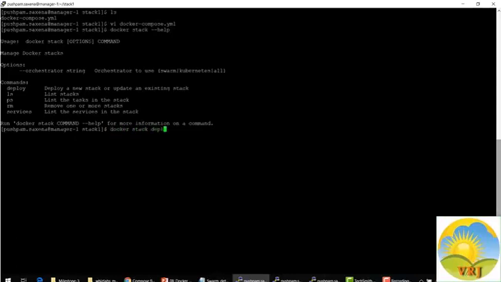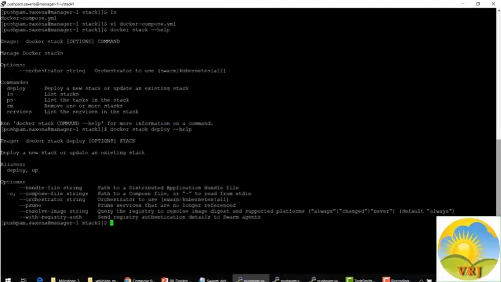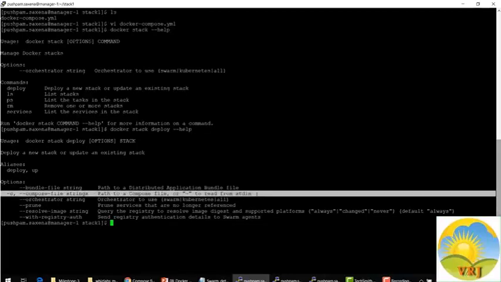If I talk about deploying, let's take a look at the deploy help. We can deploy a new Docker stack using the compose file if we use the -c flag. So let's deploy the Docker stack using the compose file that we have created earlier. Here I'll run the command docker stack deploy -c, and then the Docker Compose file. The name of this stack will be stacktest. So let's run the command.